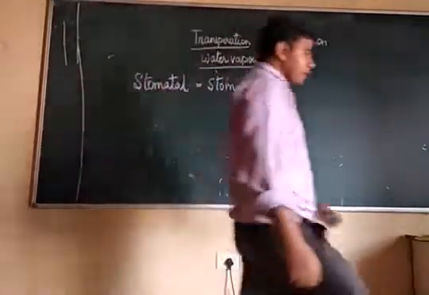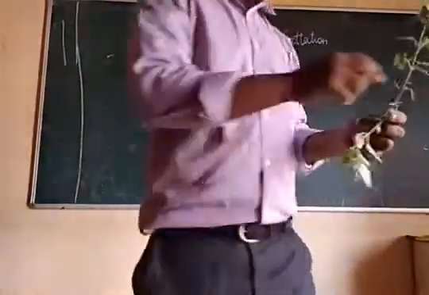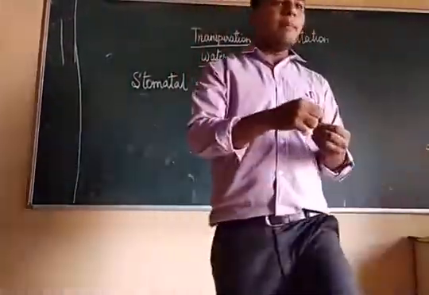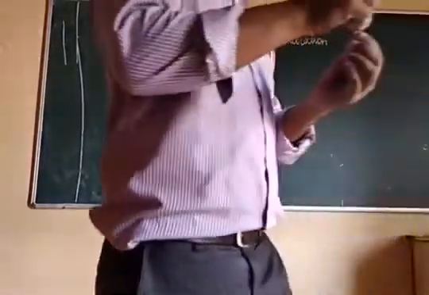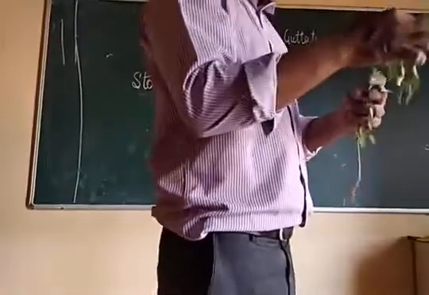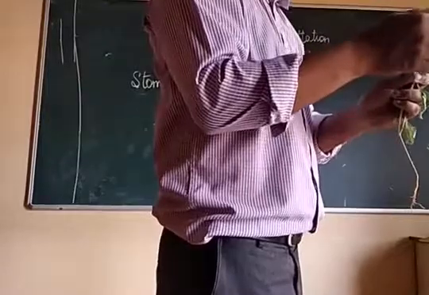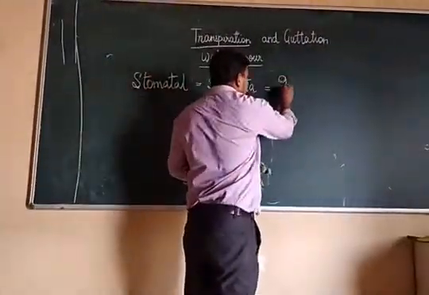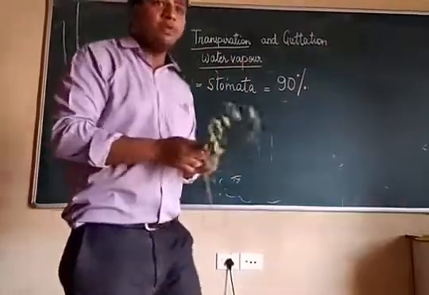Now where are these stomata present? These stomata are present in the leaf. This is a leaf, I got a small leaf. In these leaves there are special openings called stomata which help in transpiration, and almost 90% of water is lost because of this.